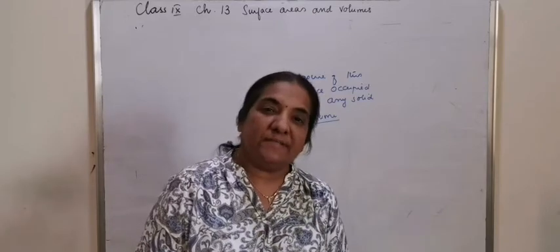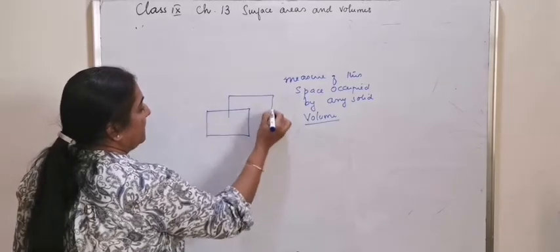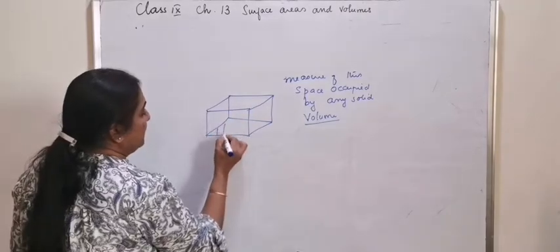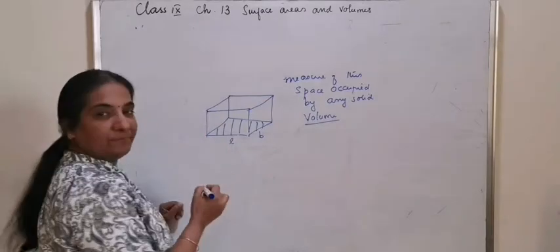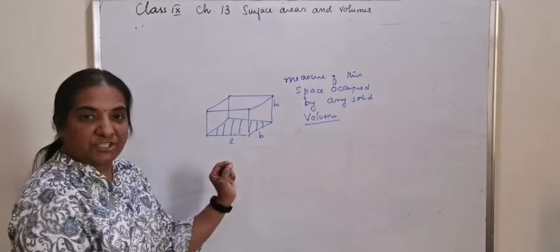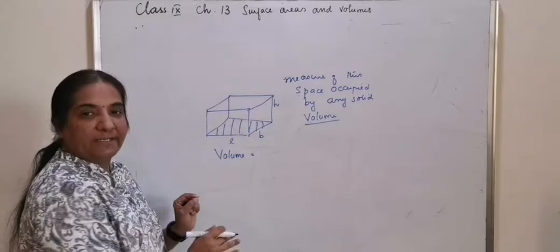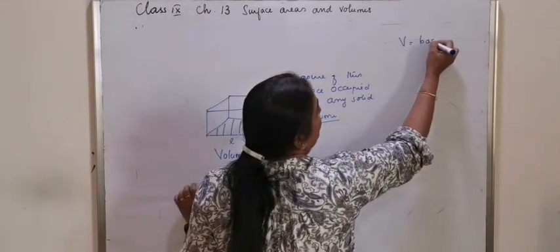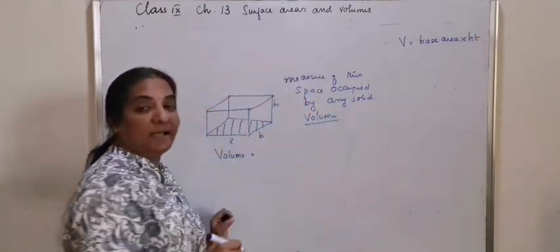So, if you take the example of a cuboid, the base of the cuboid is in the shape of a rectangle with the dimensions length, breadth, and if the height of the cuboid is h, if you want to calculate the volume of any solid, the basic concept is always volume is equal to the area of the base multiplied by the height.